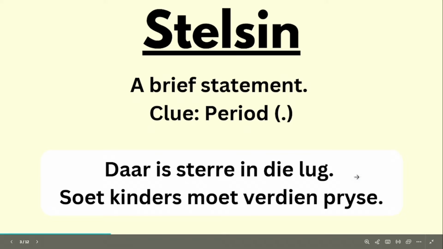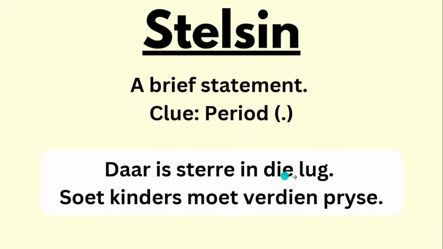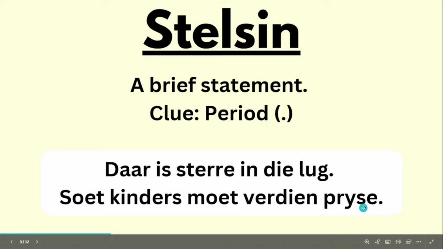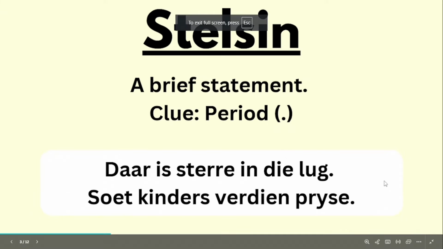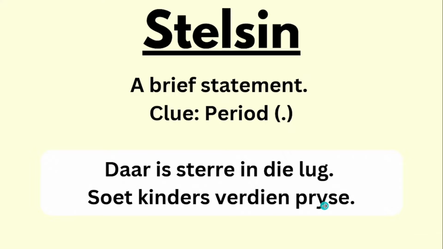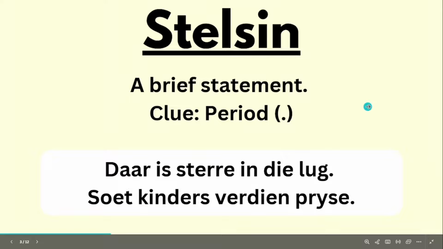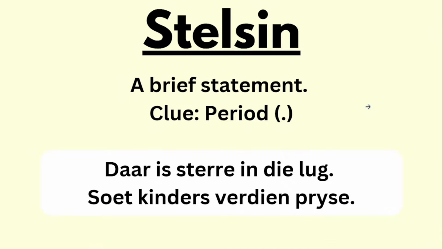I added some examples down here. Daar is sterre in die lug. So whether or not you understand the sentence, what matters is that it has this full stop at the end. And the second one, soetkinders moet pryse verdien. Sorry, there's a typo there. Soetkinders verdien pryse, that is an example of a stelsin because it just has a full stop there as well. Okay, let's move on to the next one.